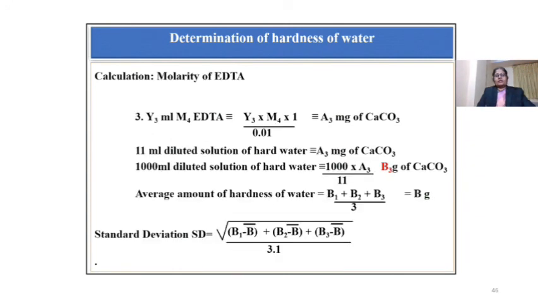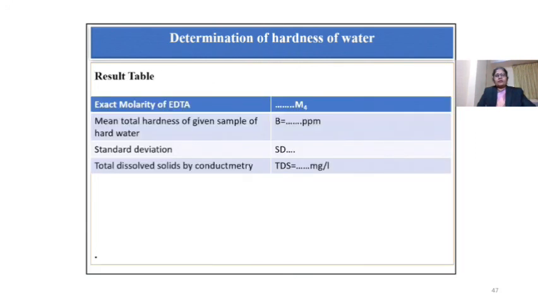Now, after getting B1, B2, B3, take the mean of these and find out the standard deviation by using the formula shown in the PPT. Then record the reading in result table: exact molarity of EDTA equal to M4, mean total hardness of given sample of hard water equal to B parts per million, standard deviation, and the total dissolved solids by conductometry equal to TDS milligram per liter.